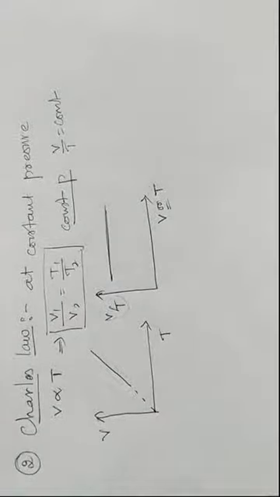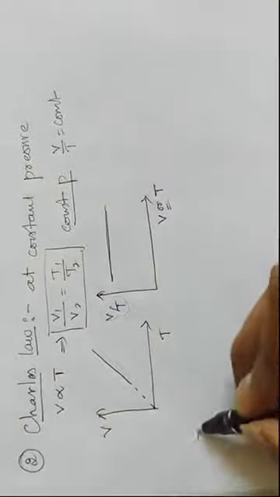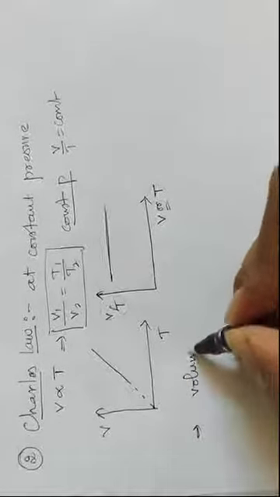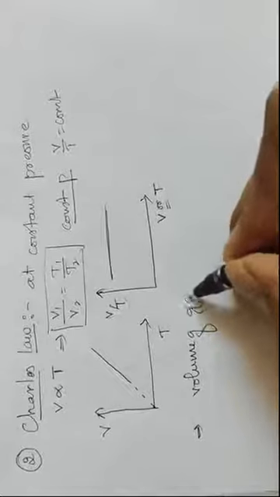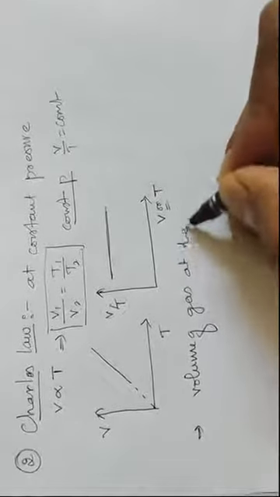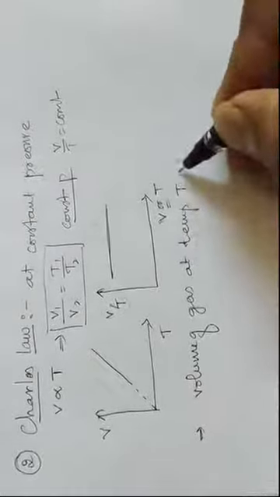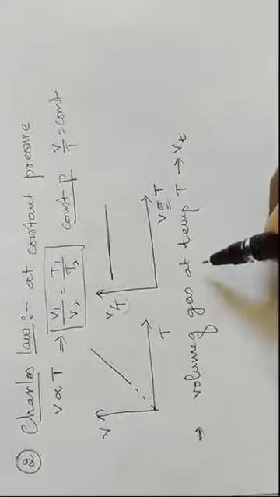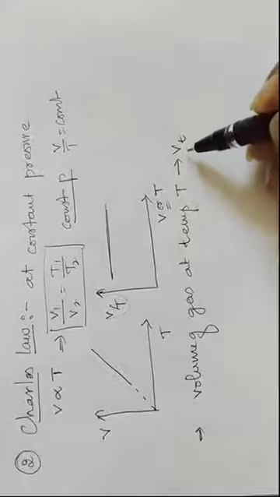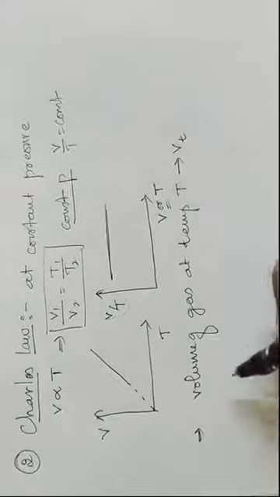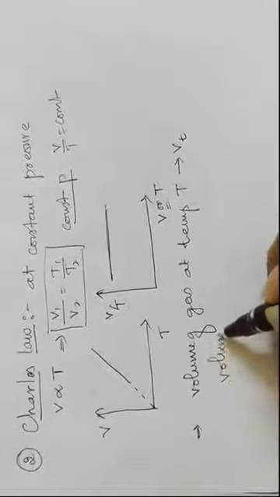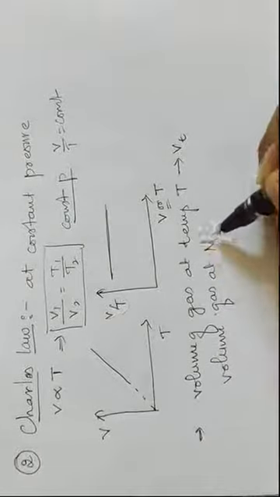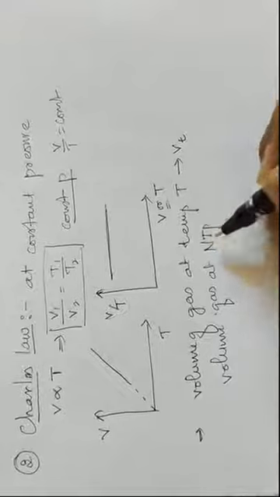So this is Charles law. In this one, a special case is there. Consider the volume of gas at temperature T is Vt, and the volume of gas at normal temperature, at NTP.